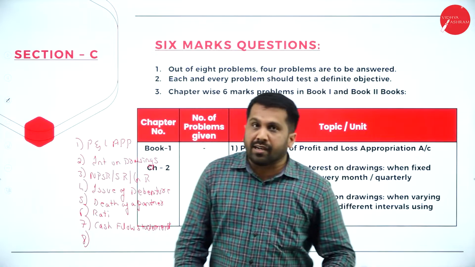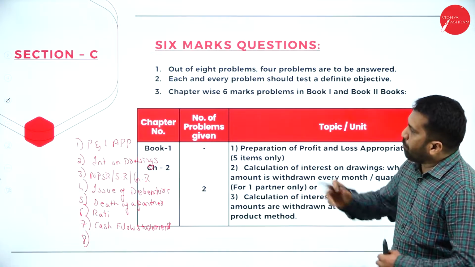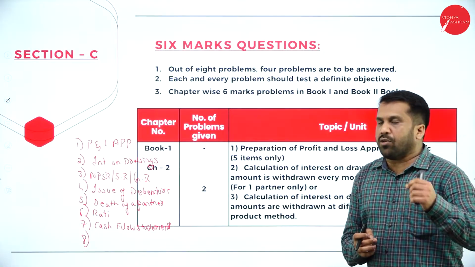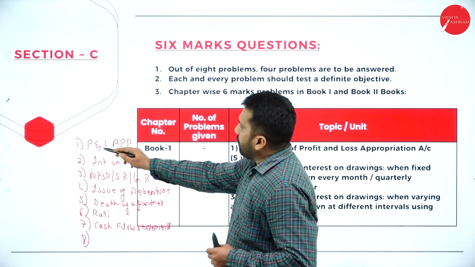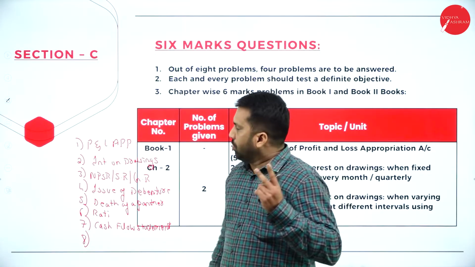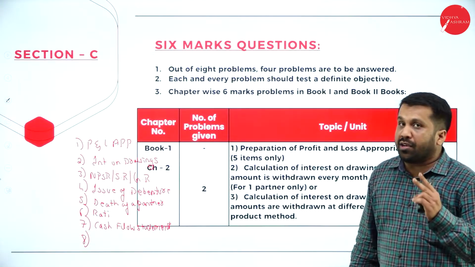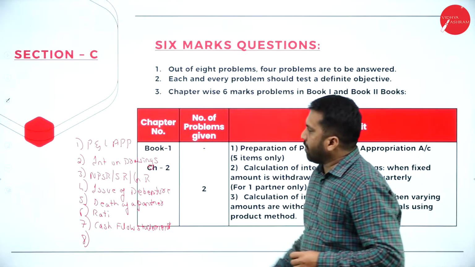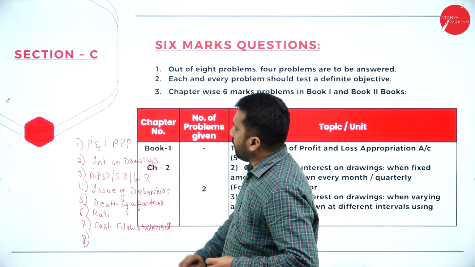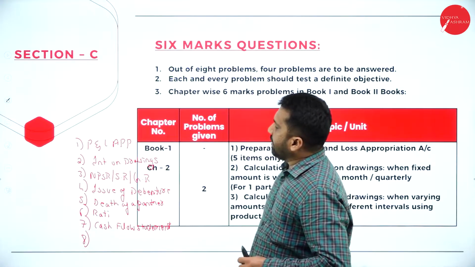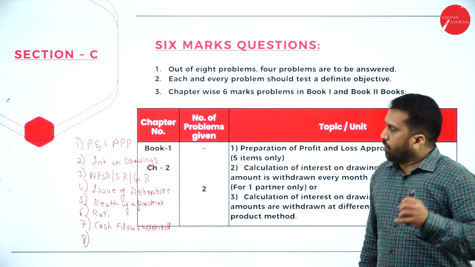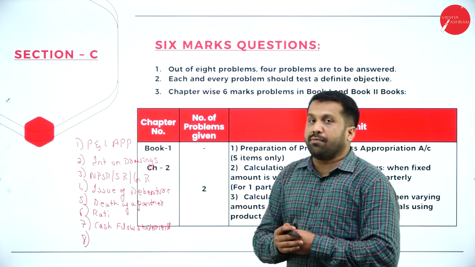So how many topics are covered? See, profit and loss appropriation account, and from your unit number 2, interest on drawings account. Unit number 3, admission and retirement. You will get new profit sharing ratio, sacrifice and gain ratio. Then your issue of debenture, there will be one question.